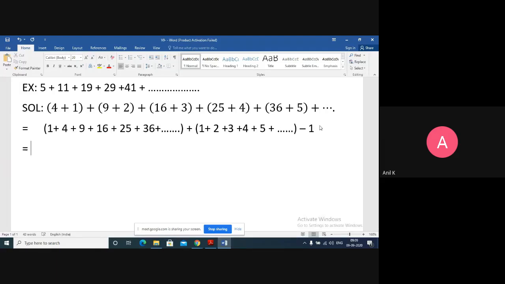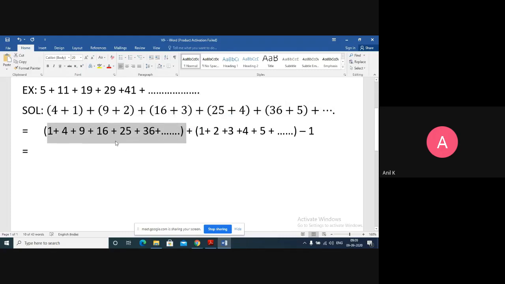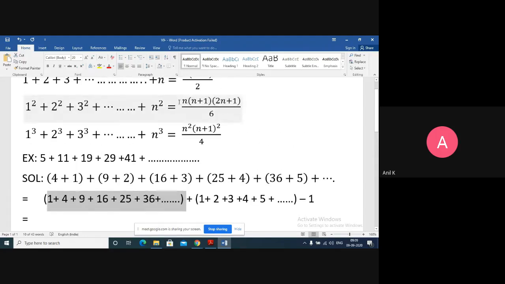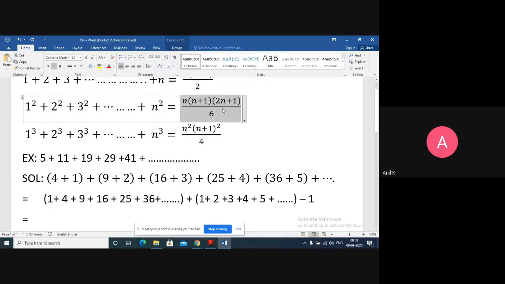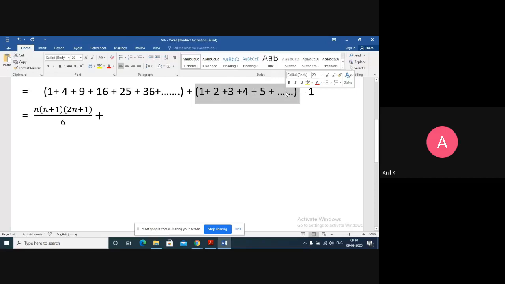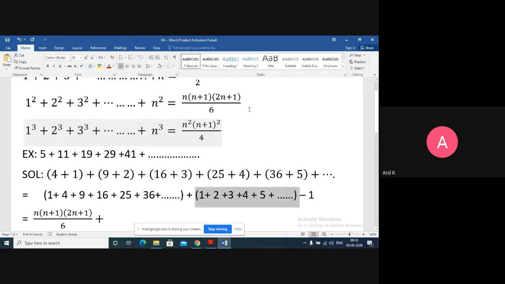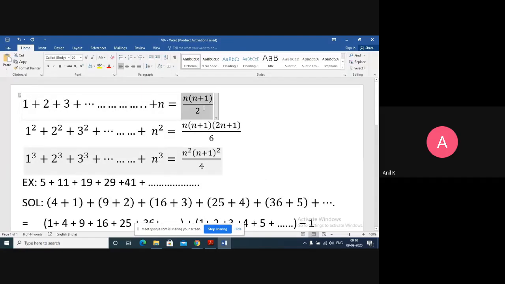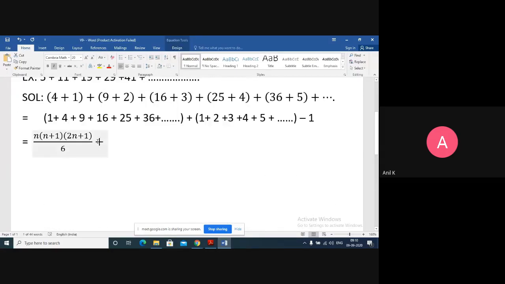Now this is nothing but the sum of the squares of the first n natural numbers: 1 square plus 2 square plus 3 square plus 4 square till n square. The formula is n into n plus 1 into 2n plus 1 upon 6, plus this is nothing but the sum of the first n natural numbers. That formula also is given by n into n plus 1 by 2.